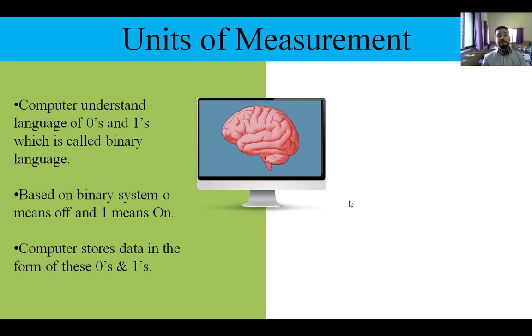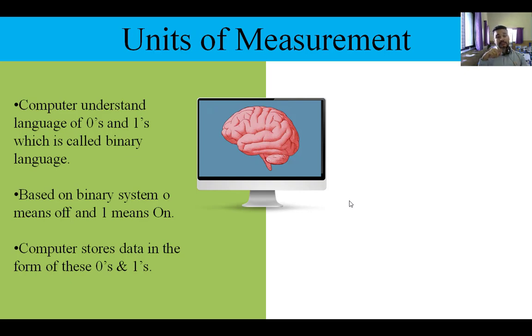But before that, I would like to inform you that the computer does not understand the language of Hindi, Marathi, English. No, it does not. It understands the language of zeros and ones only, and that is called binary language. What is it called? Binary language. Binary means two, only a two-digit language. One is a 0, one is 1.